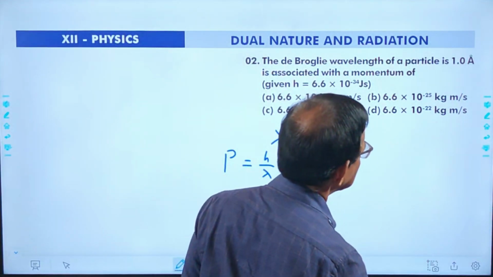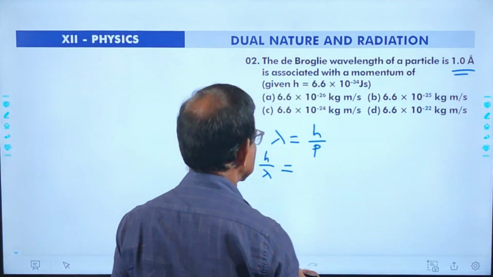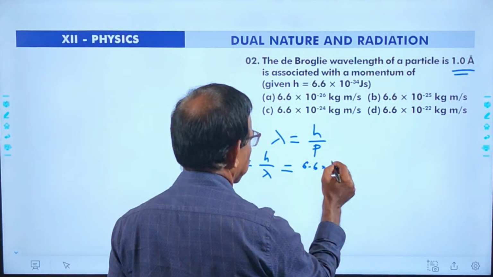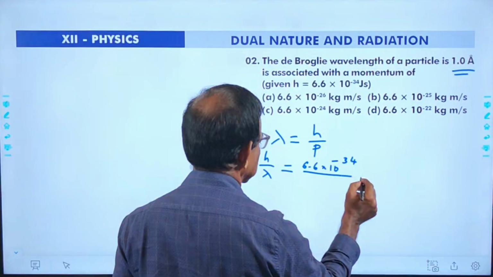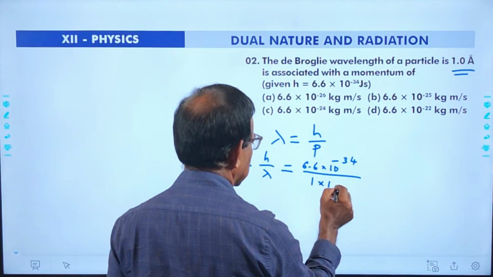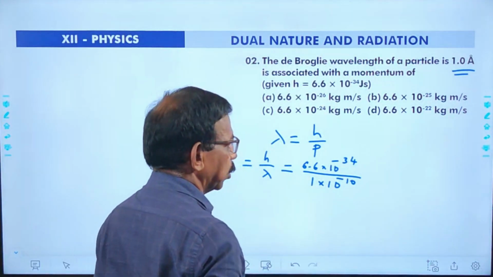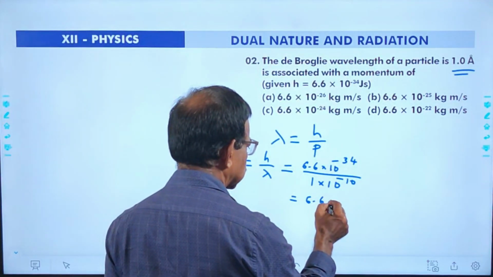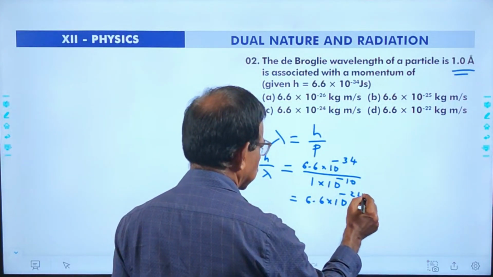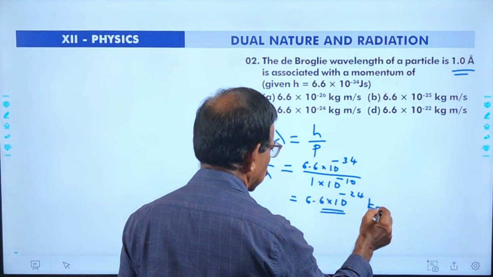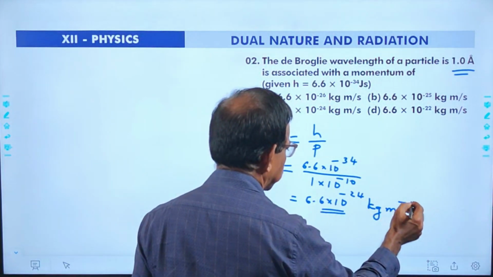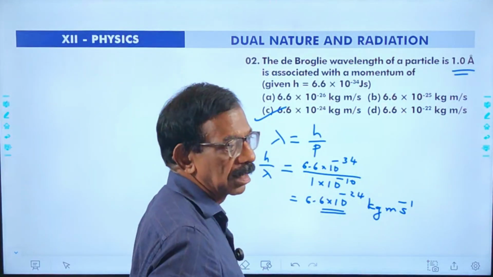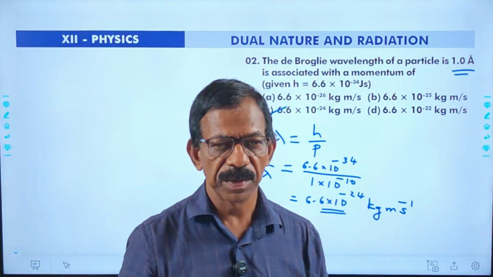Here the wavelength is 1 angstrom, that is 1 into 10 raised to minus 10 meter, and h is 6.6 into 10 power minus 34. Now we get the value as 6.6 into 10 raised to minus 24 kilogram meter per second. Hence the correct answer is option C, it is 6.6 into 10 raised to minus 24.